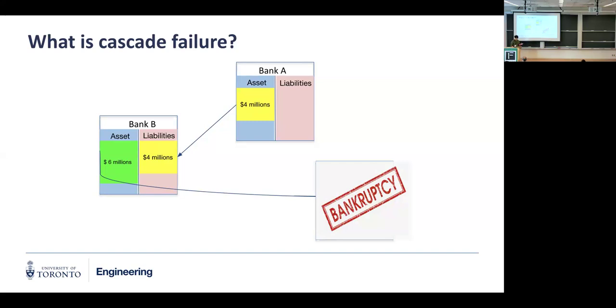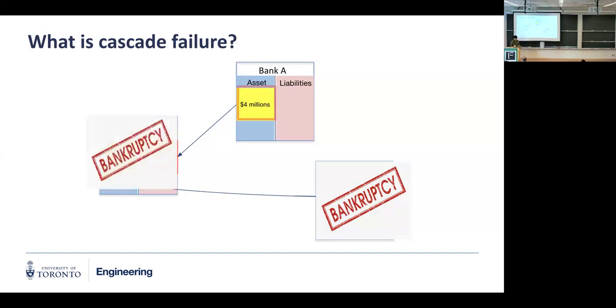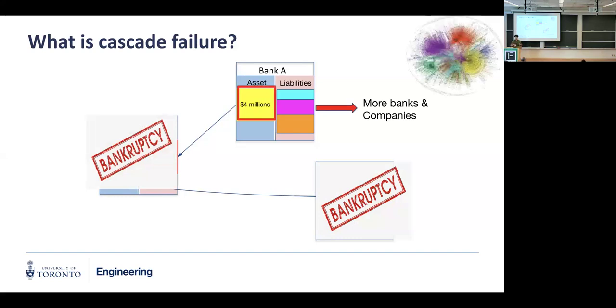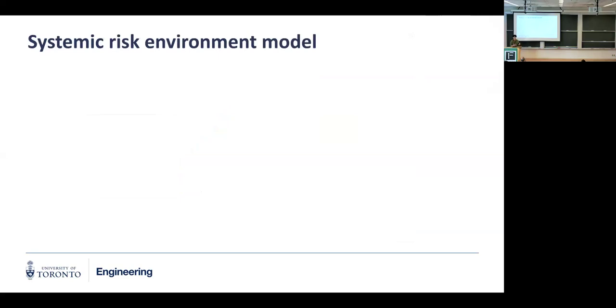In that case, bank B has trouble getting this money back, so it cannot pay this $4 million back to bank A. So it may also go crashing. Then bank A has trouble, and if bank A also has some liabilities to other banks or companies in this network, those banks or companies will also suffer from this loss. So we can have a very huge network, and these failures will cascade through the network, and you have waves of banks crashing. That's really bad. And how do we model that mathematically?